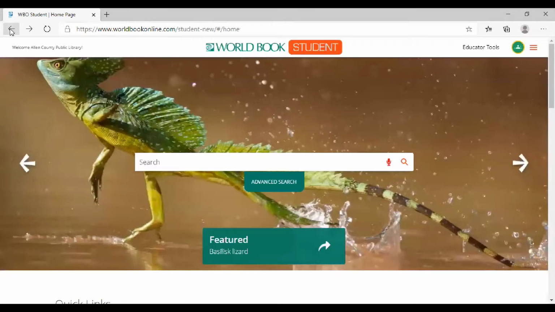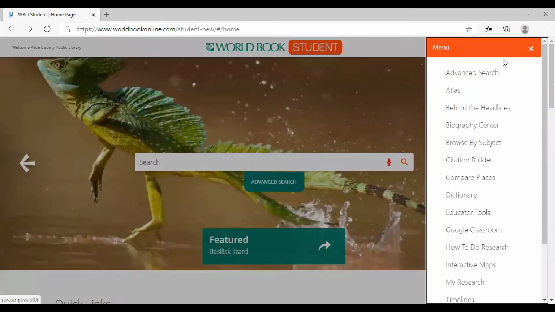Those are very helpful. Now, as we keep going back and forth, you see the pictures here. And if you recall, Print Encyclopedia has a lot of beautiful pictures. And World Book does a very good job of having nice pictures here. Then you can go behind the headlines.